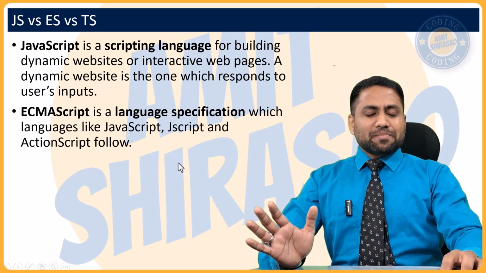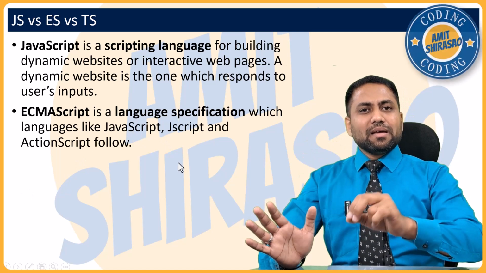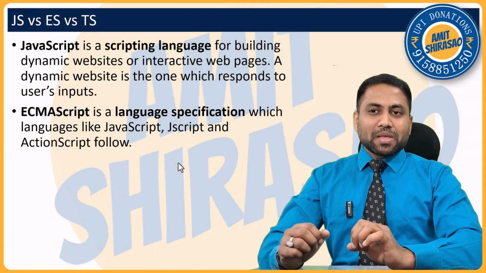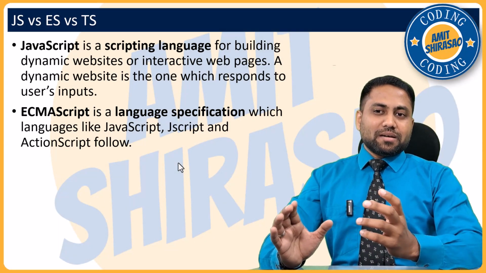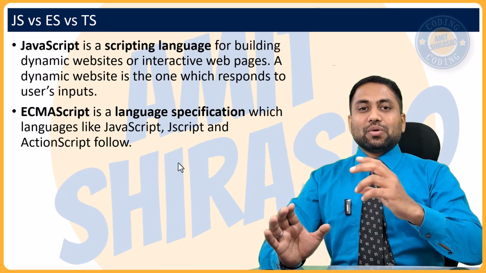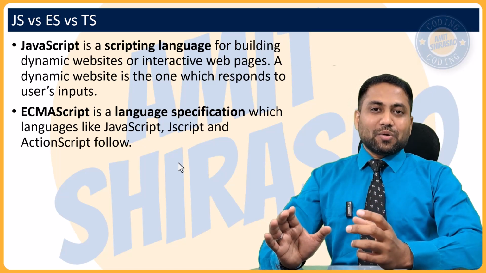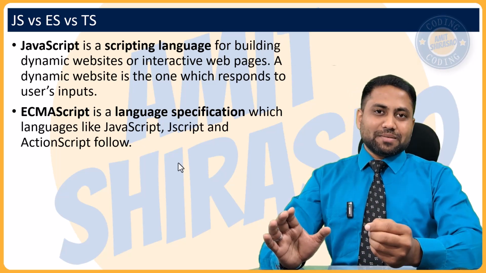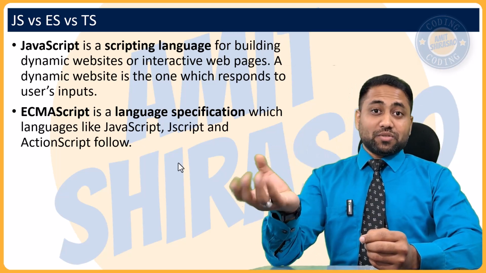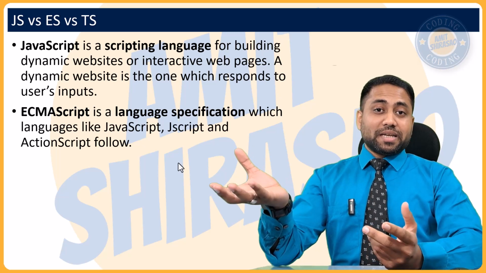JavaScript was invented by the Netscape company. So there was a browser called Netscape Navigator, and then Microsoft was a big company by that time. So Microsoft also released their own browser called Internet Explorer just the next year. And then the Netscape people said that, okay, now we have JavaScript, so you can have interactive web pages.